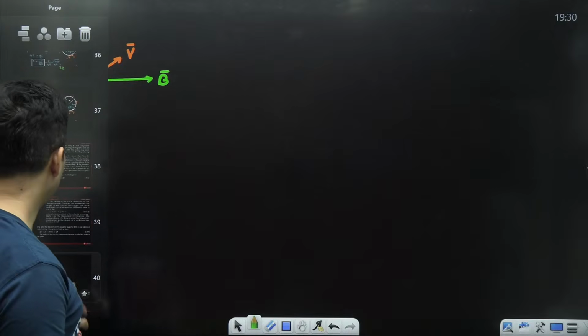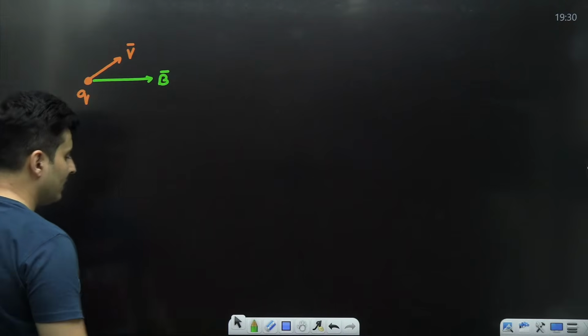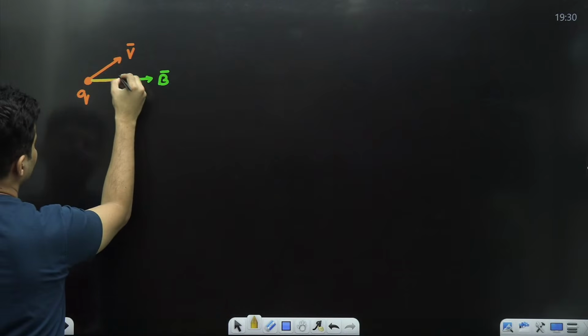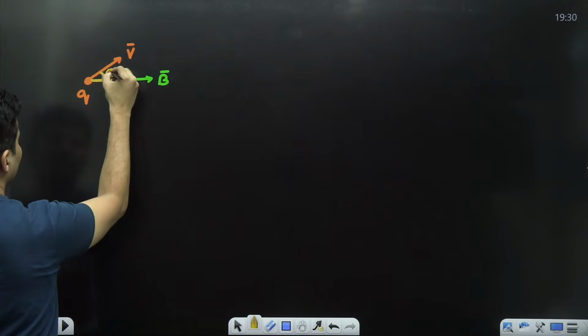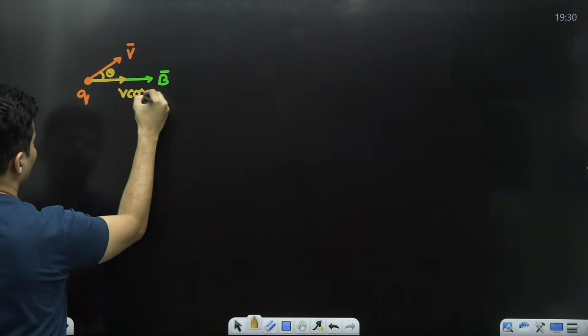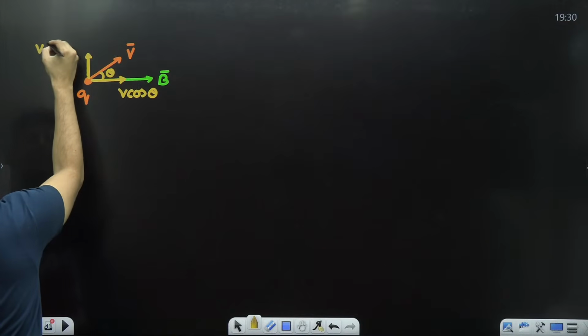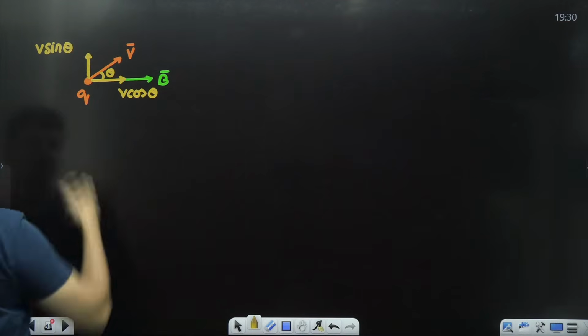When this happens, I'm going to split this velocity into two components. One component of the velocity is here. If this is theta, this would be v cos theta. The other component will be here, which is v sin theta.